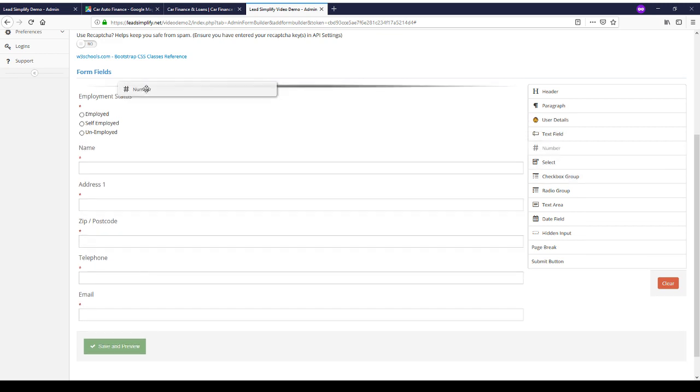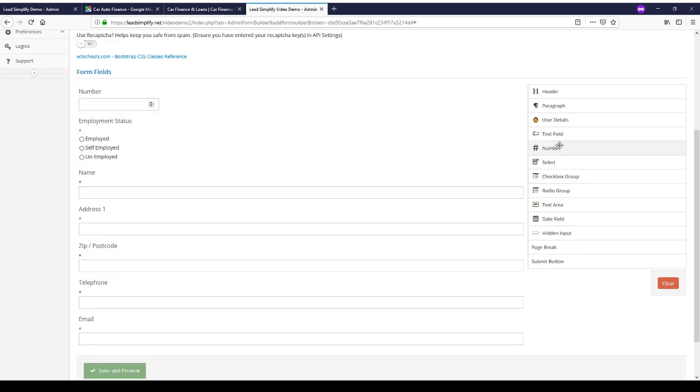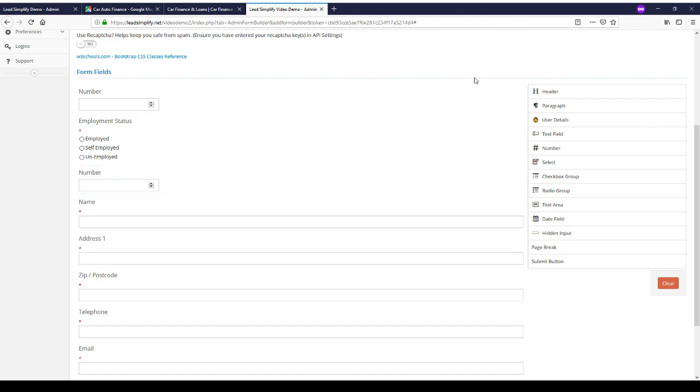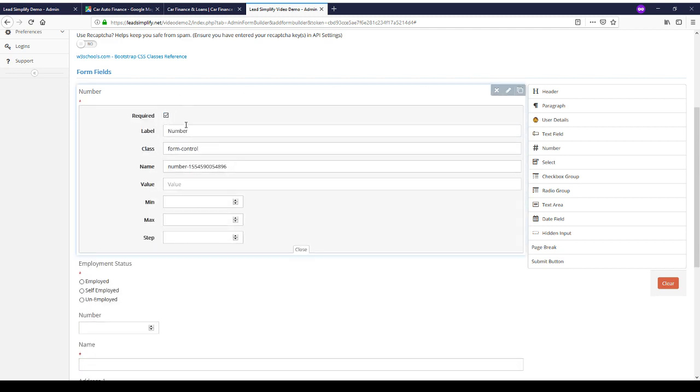Then we want to ask how much you'd like to borrow and what their annual income is. So add another number field in there. Edit this one. It's required. So we can set a minimum at 0. We'll make it go up. If they click one of these buttons here, it will jump up in steps of 100 on the actual form.